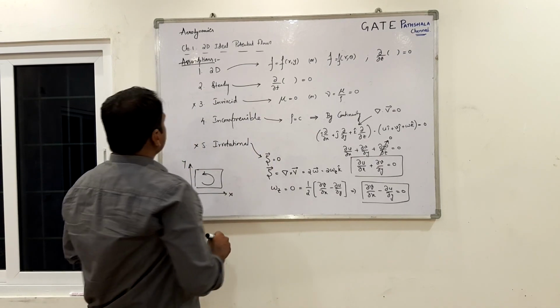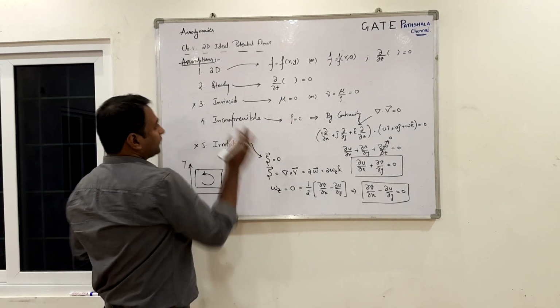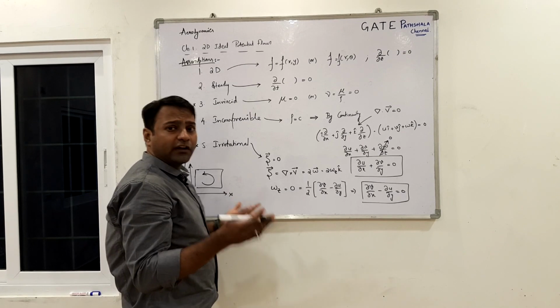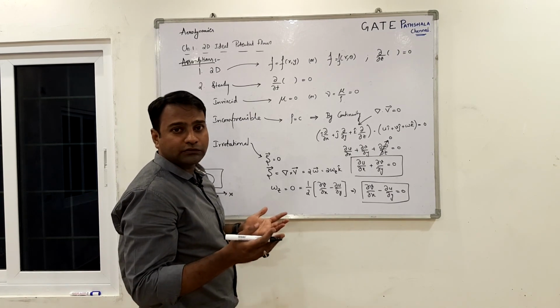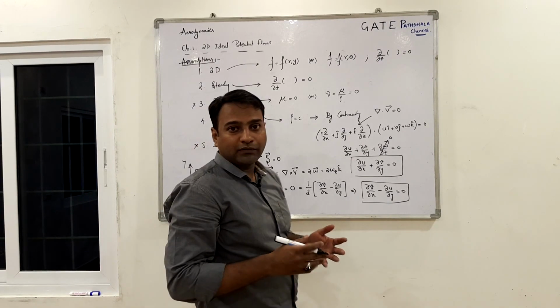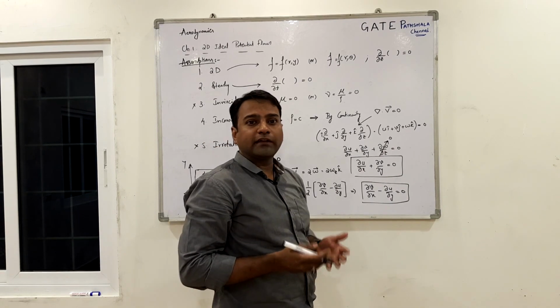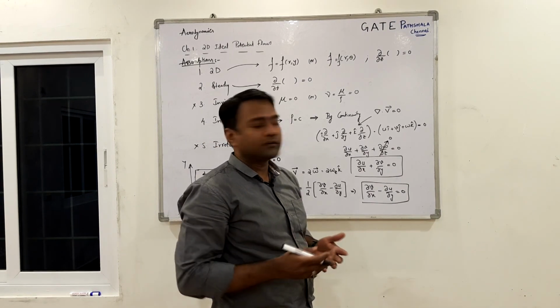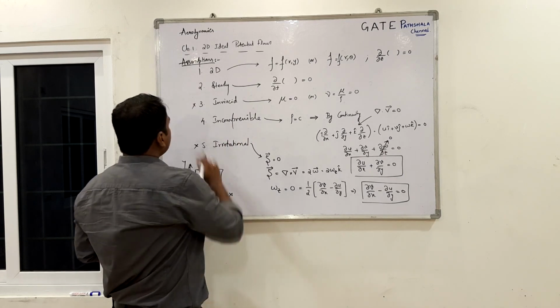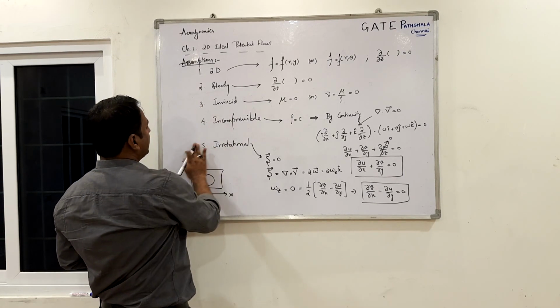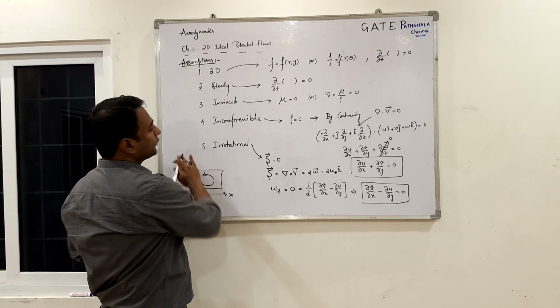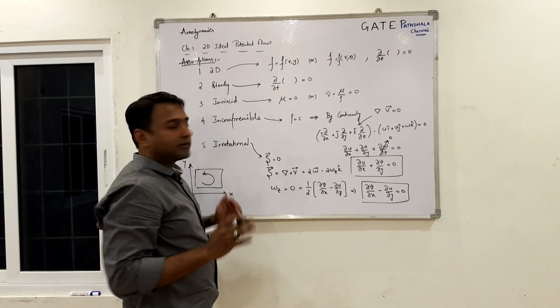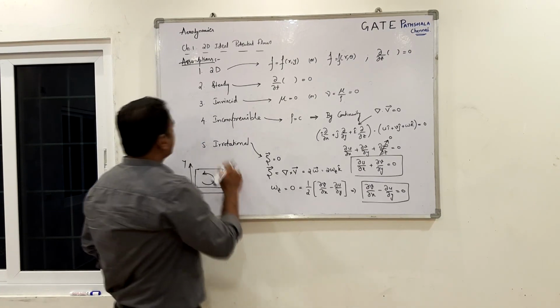So viscous flows are like internal flows or external flows. Flow through pipes or flow around bodies like aerofoils, aircraft, wings. So if you are taking viscous flows, you have to think about the existence of the thin boundary layers.